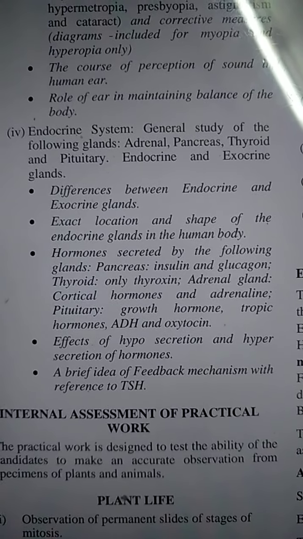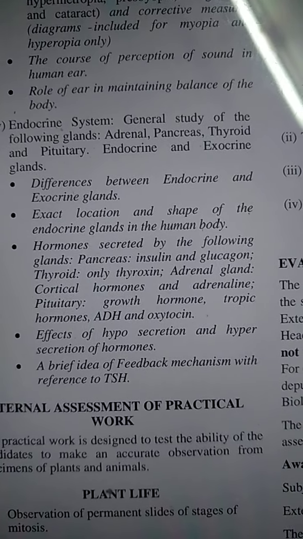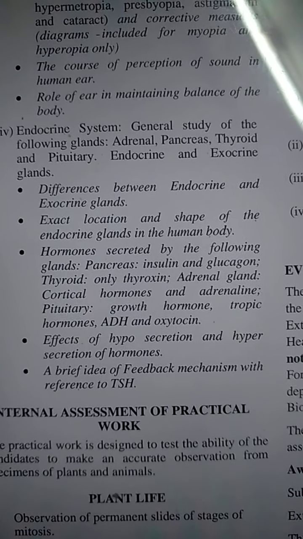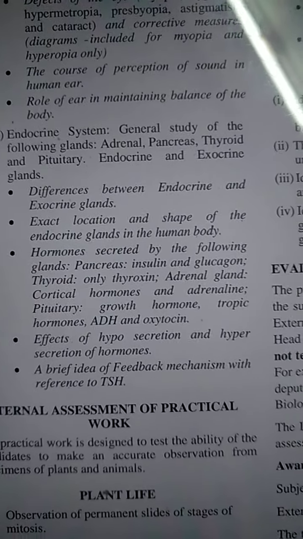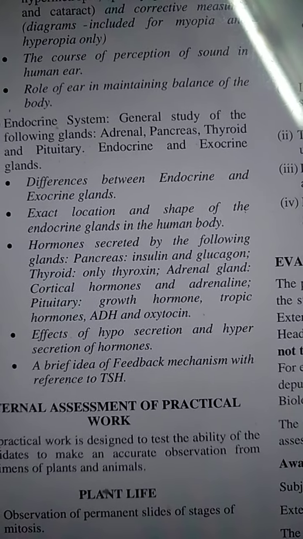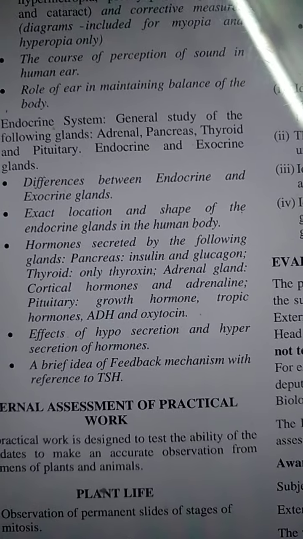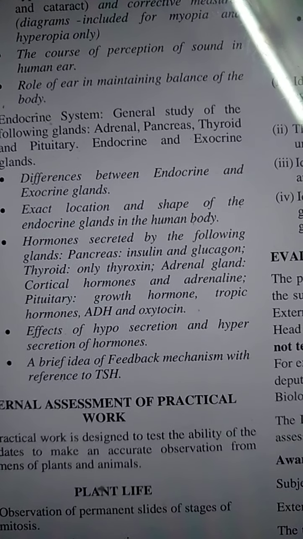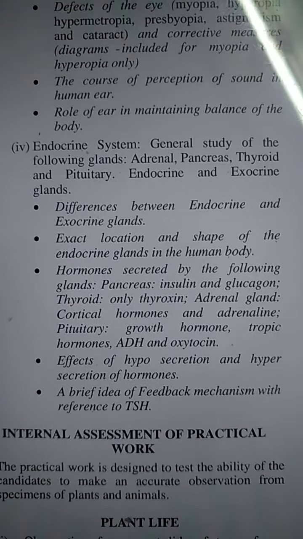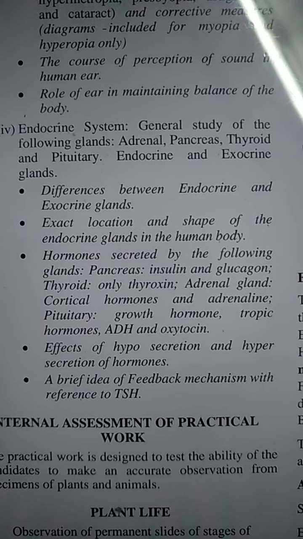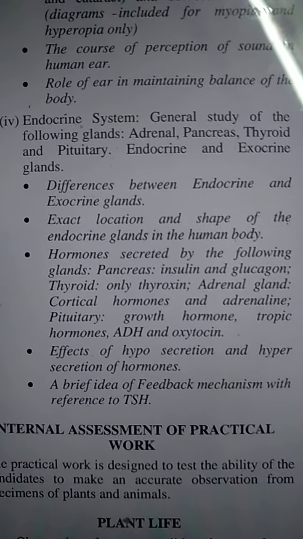I'll repeat once again: cell division and structure of chromosomes; absorption, transpiration, photosynthesis, all 3 from plant physiology; and endocrine, nervous system and sense organs, excretory. These are the 7 chapters you have in your pre-test of biology. Only genetics I have eliminated, because it is eliminated from your ICSE syllabus.